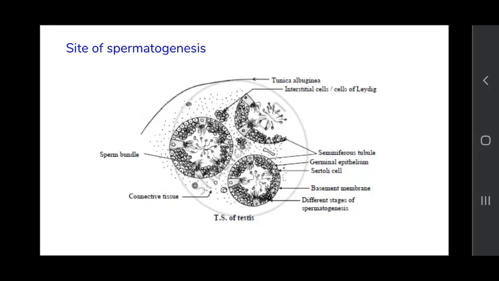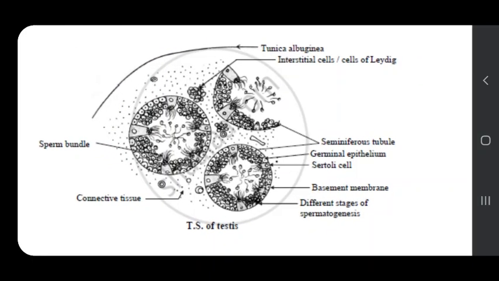Now, you can see in this diagram the TS of testis. It is the site of spermatogenesis. You can see that this testis consists of seminiferous tubules. In this slide, three seminiferous tubules are present, and in between these seminiferous tubules lies the loose connective tissue.